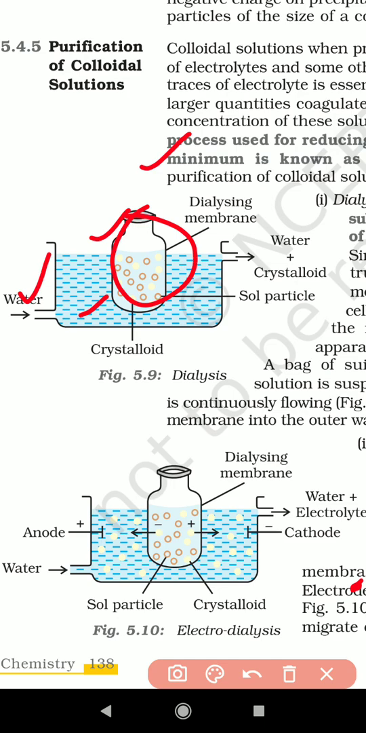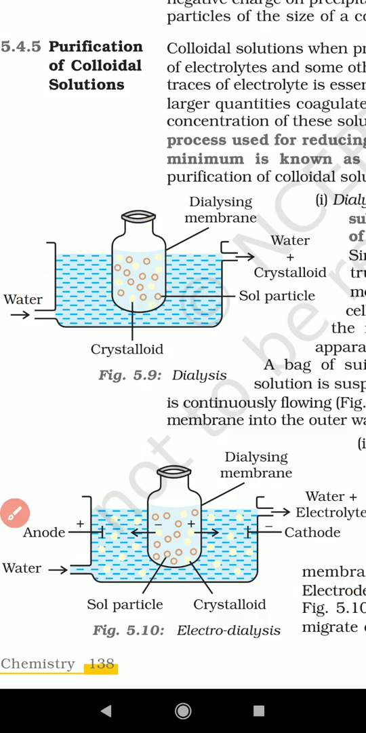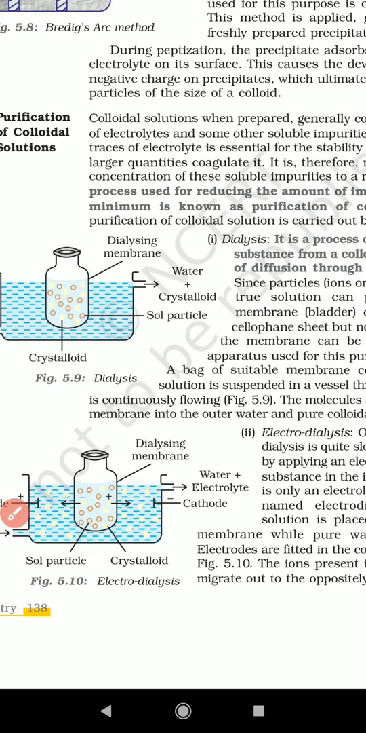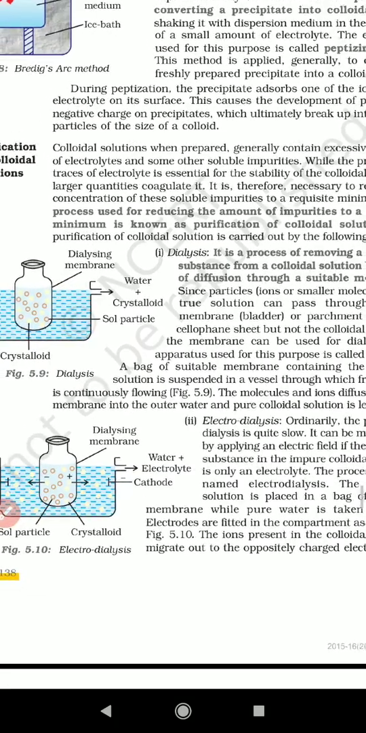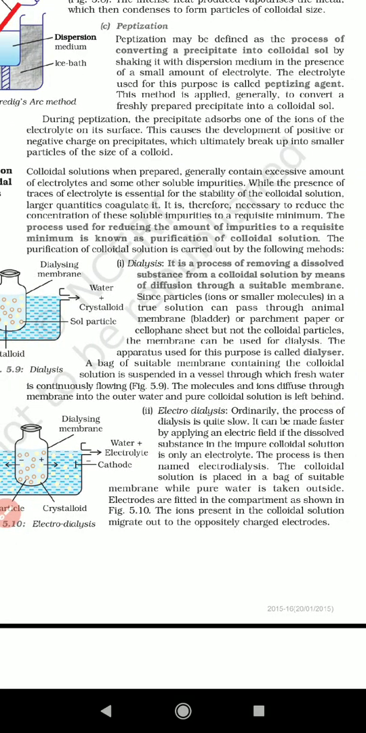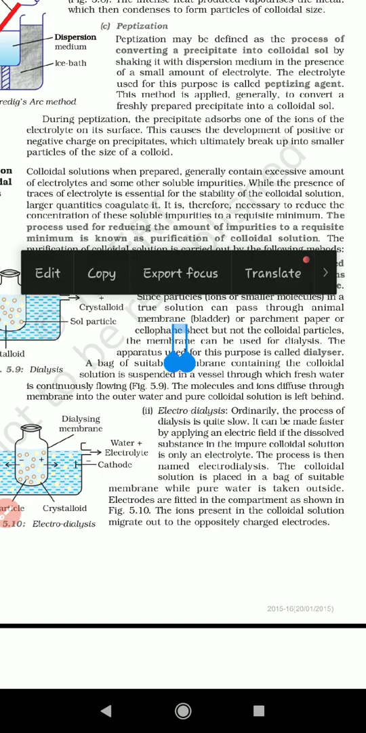This dialyzing membrane is dipped in water. The small particles easily escape from the dialyzing membrane through the small pores, and the ions easily dissolve in the water. Generally, for the dialyzing membrane we can use an animal membrane, parchment paper, or cellophane sheet. The apparatus used for this purpose is called a dialyzer.